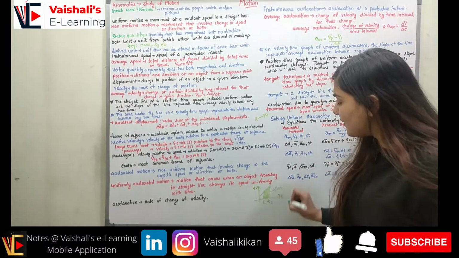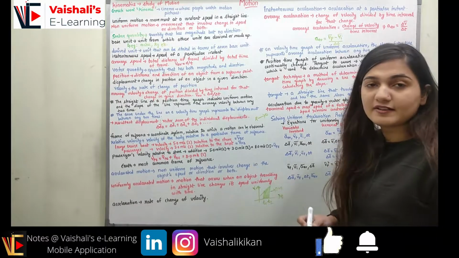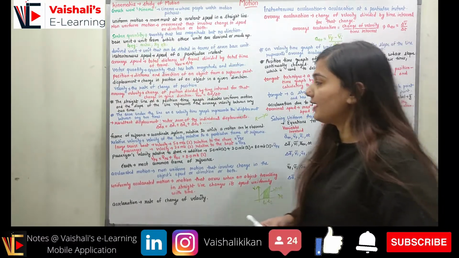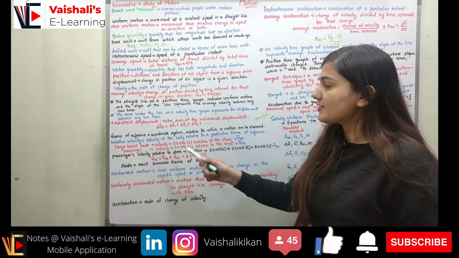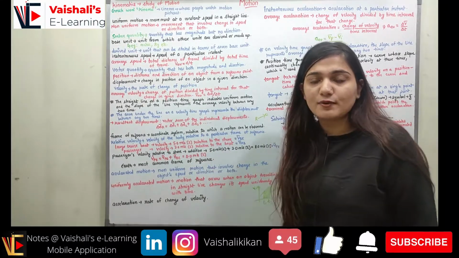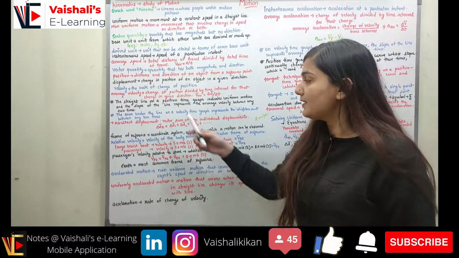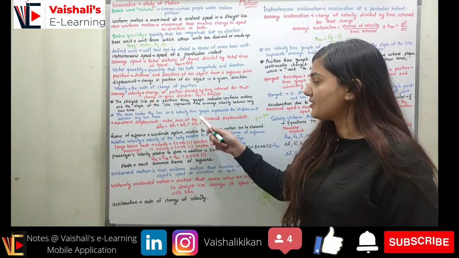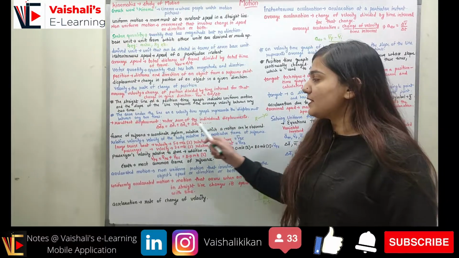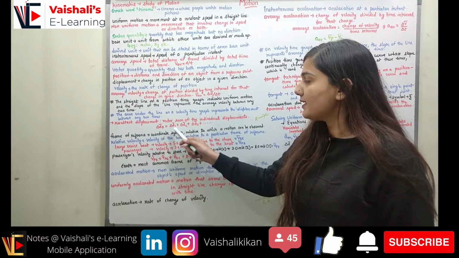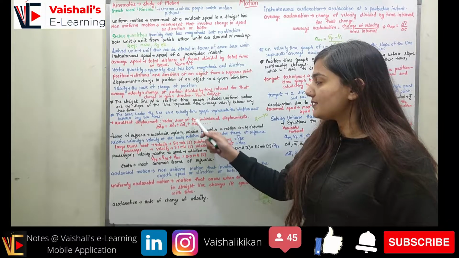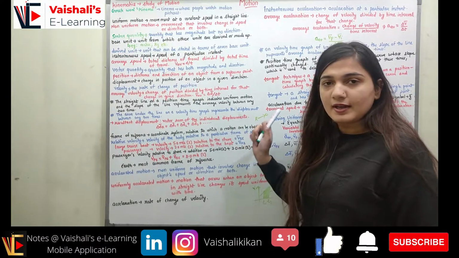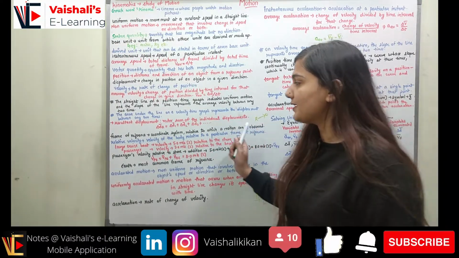If this is my speed versus time graph, this area will give me the total distance, right? So now what is the resultant displacement? Displacement, because it's a vector quantity, if I have 2 or more displacements, the resultant displacement would be the vector sum of the individual displacements. So Δd_r is Δd1 plus Δd2 plus Δd3 plus so on. Right, so this is how we can find out the resultant displacement.